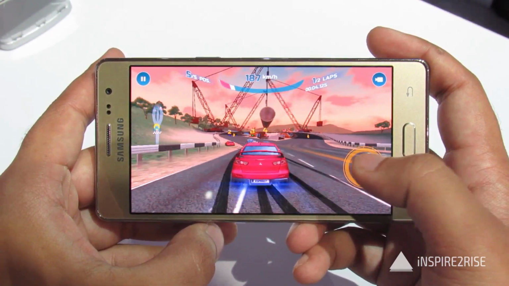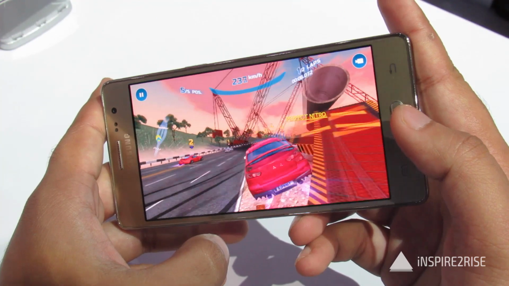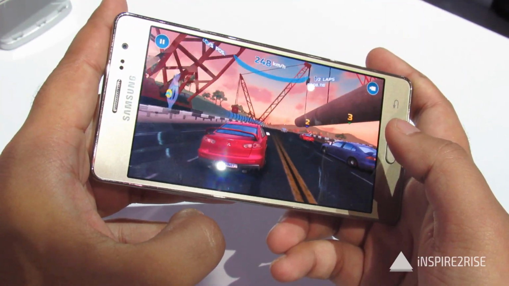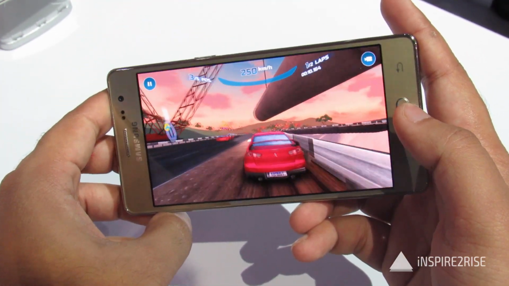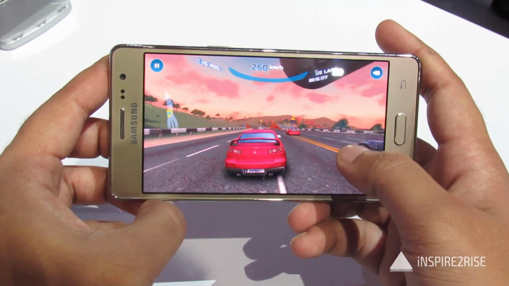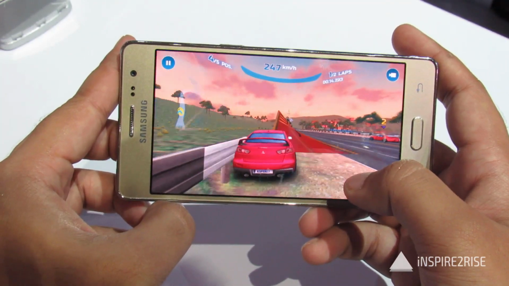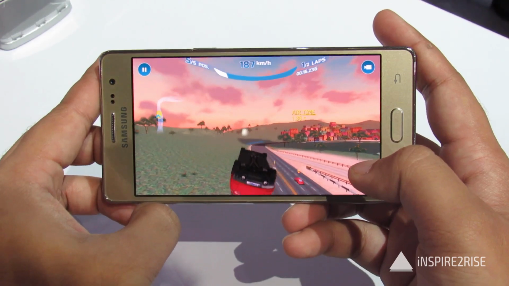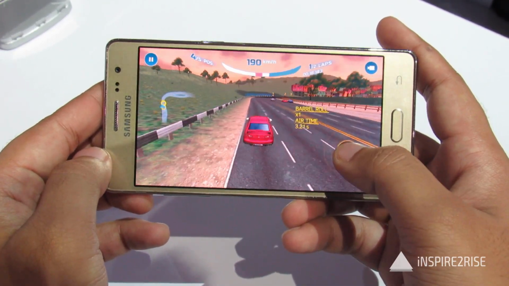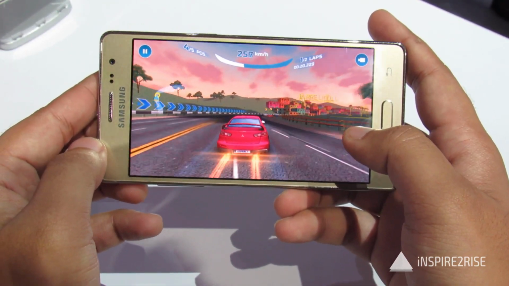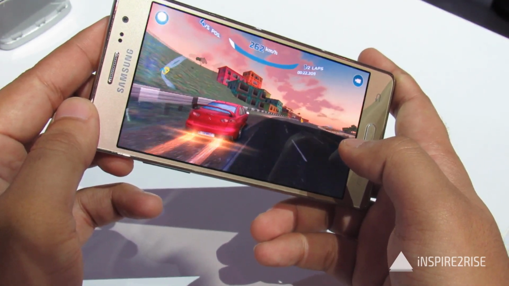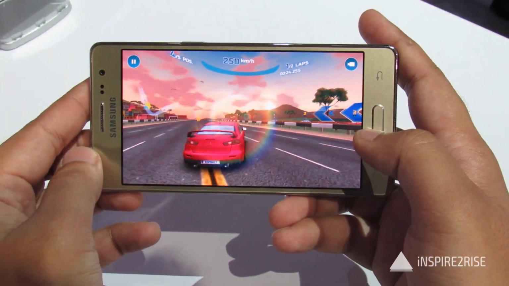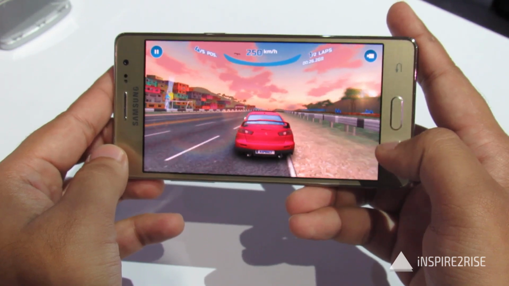So we are playing the game right now. As you can see, the game is playing okay enough on the smartphone. The 1.3 gigahertz Spreadtrum chipset is decent enough, and the 1 gigabyte of RAM also makes the overall experience okay enough. Micro SD card is supported on this device, and you can expand it up to 128 gigabytes. So the game is running right now, and it is decent enough.